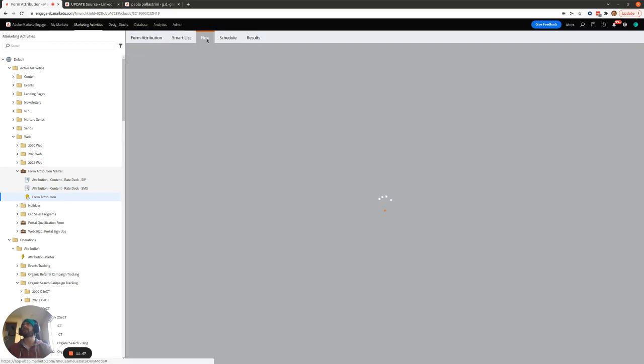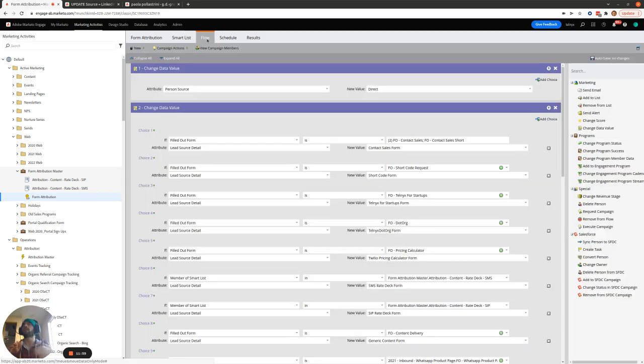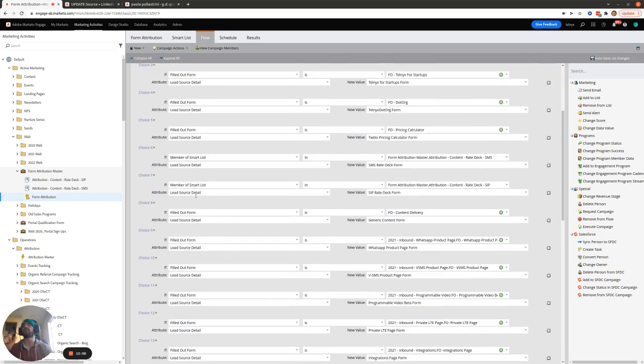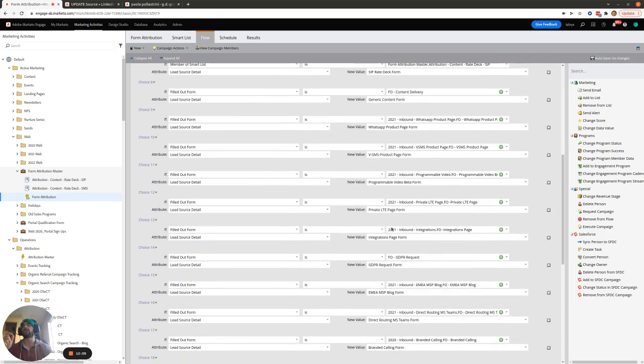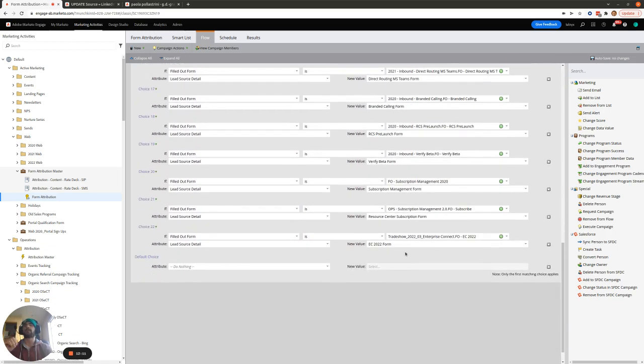And the important thing to note here is if there's any new forms that we create, whether it's for an event like Enterprise Connect 2022, a new webinar, or a product pre-launch page, they all need to be added to this flow so that if we don't find the real reason someone came to our site, we can at least give them a direct person source and populate the lead source detail with the form that they were created with. And an important thing to note here is that once a form is no longer being used, like the Enterprise Connect 2022 form, this will no longer be relevant in a month's time. So we should then remove that from this flow here.